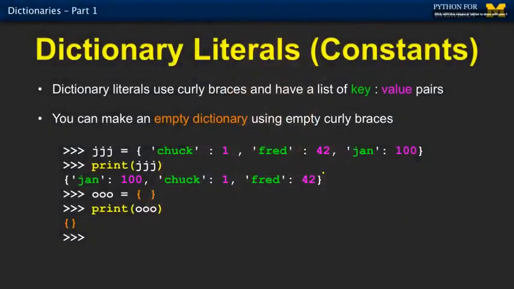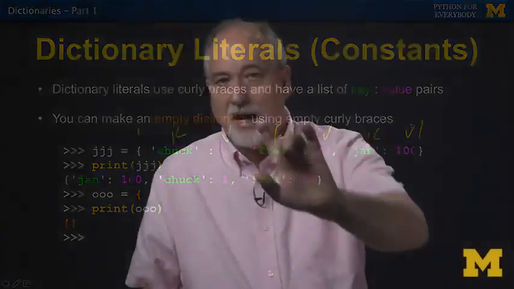We can make constants, and the printouts of these things conveniently in Python show us the constant syntax. So it's like, what's in this dictionary? So we start with a curly brace for a constant, curly brace, and then we have key value, key value, key value. Now, I have been using strings for keys and numbers for values, which is actually a pretty common shape, but doesn't have to be that. So just because I'm using it doesn't mean that's always that way.